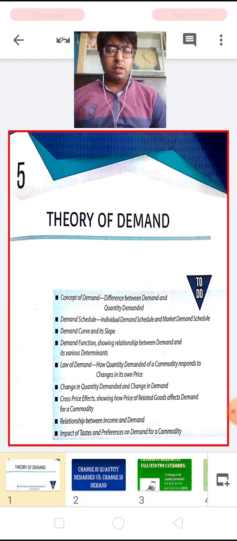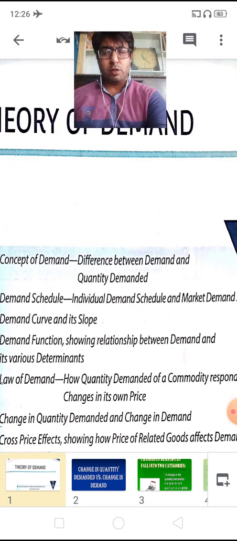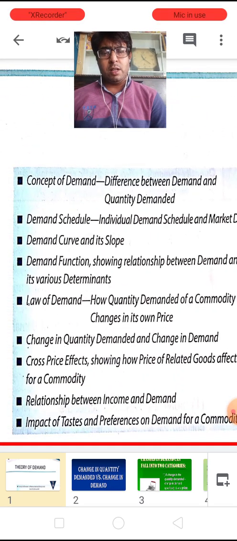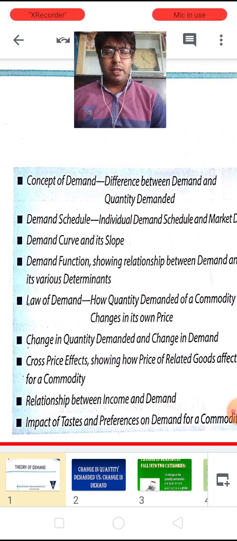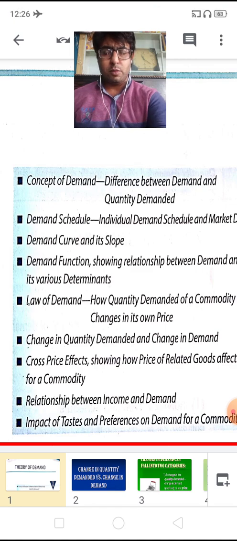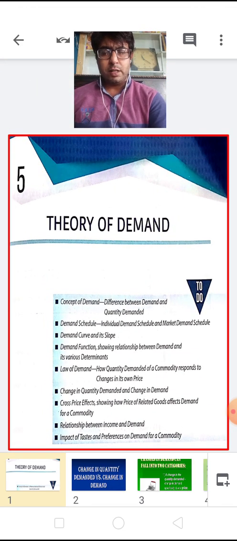Today, we are going to learn the law of demand, how the quantity demanded of the commodity responds to the change in its own price, change in quantity demanded and change in demand, cross price effects showing how price of the related goods affect the demand of the commodity, relationship between income and demand, and finally the impact of taste and preferences on demand for a commodity. So these will be the topics we are going to learn today. Now let's start with the first topic, that is change in quantity demanded and change in demand.